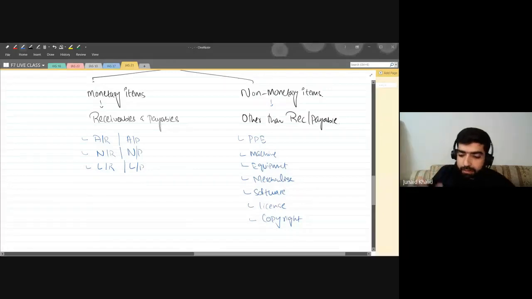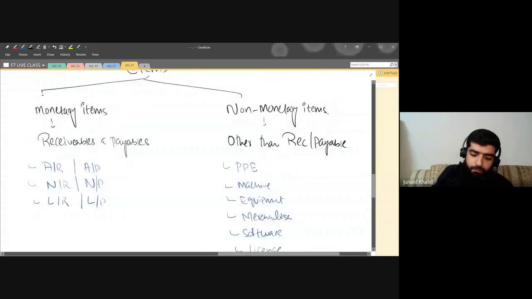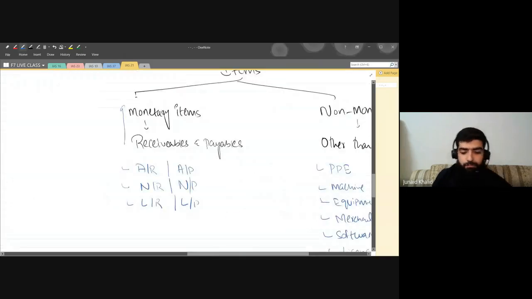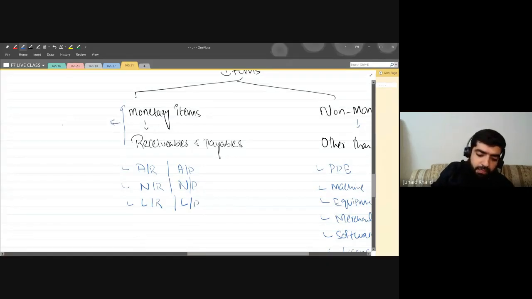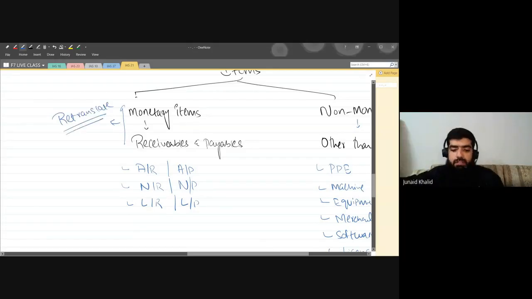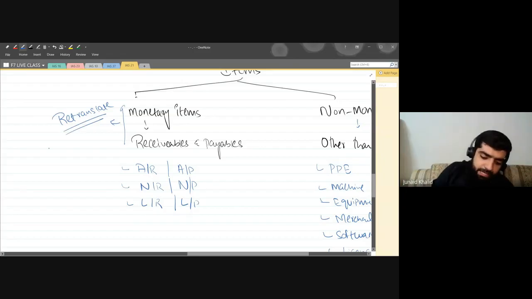So what IAS 21 states is that if you have monetary items, we need to retranslate them, at the date of reporting and at the date of settlement.